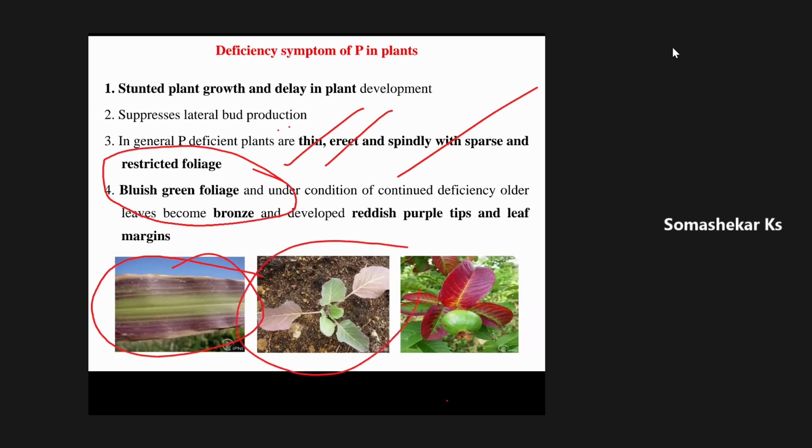Later, bluish purple and reddish purple tips will develop on the lower leaves of the plant. In Goa, phosphorus deficiency is very common. From now onwards, you can identify it in plants near your home or in your farmland. These symptoms are very common: bluish purple or reddish purple leaves, also along the margins. This is the characteristic deficiency symptom of phosphorus.